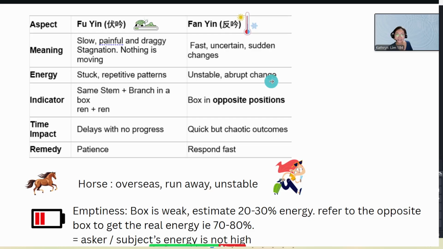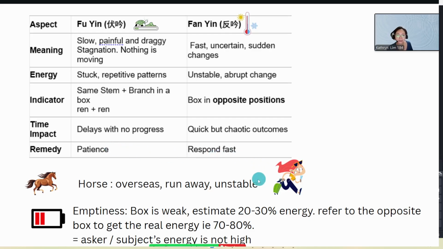The next one we look at is how we identify a Fan Yin chart. You will see that the boxes are in opposite positions. I should have attached the image here, but anyway, let's move on.